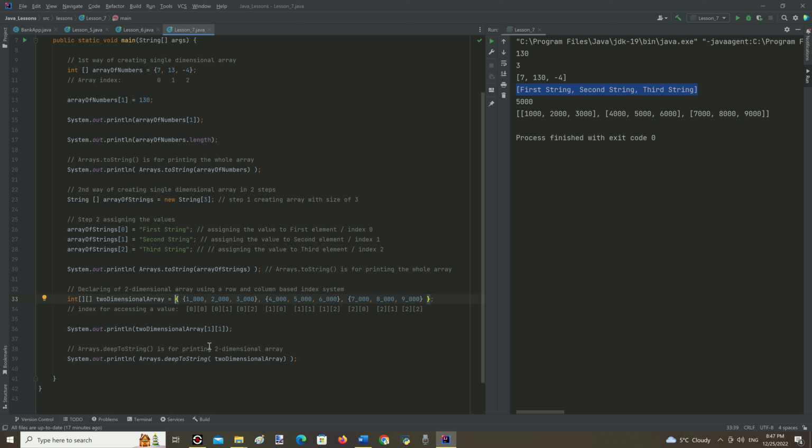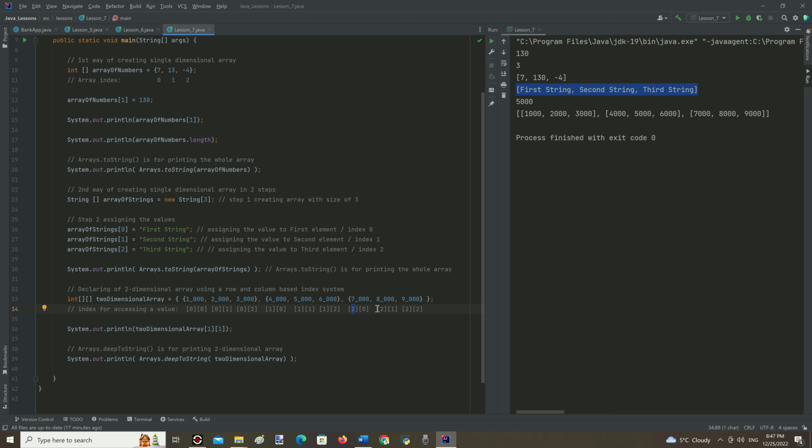The index system for a two-dimensional array works as follows. Counting from the left side to the right, each array is a row starting from index 0. The first array has index 0. The second one has index 1.